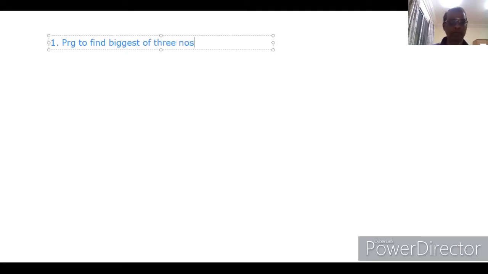Biggest of three numbers. Assume we are having three numbers A, B, C that are assigned with 10, 20, 30.